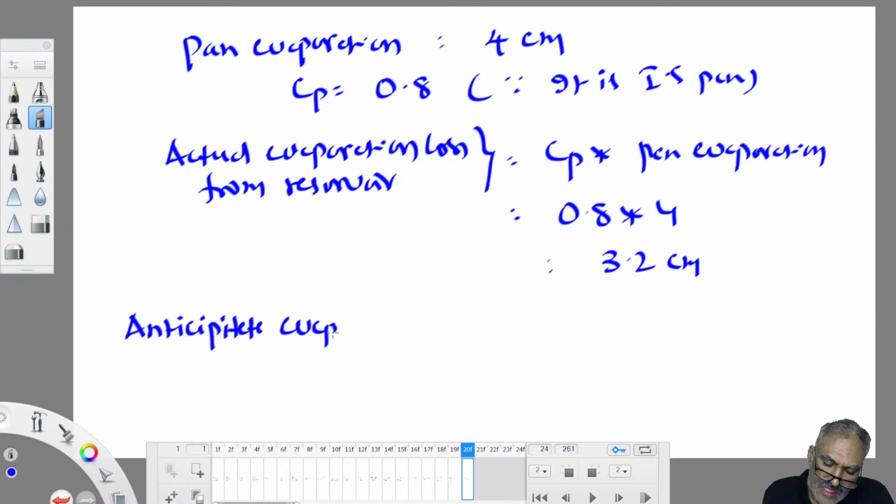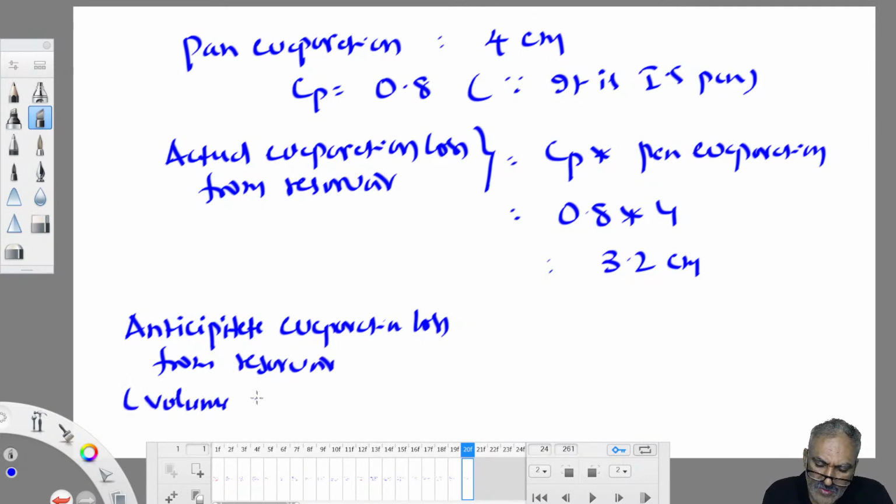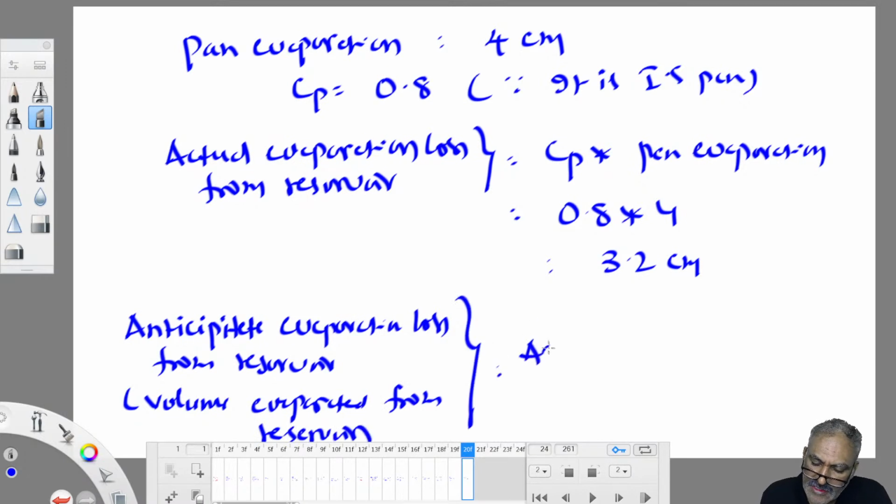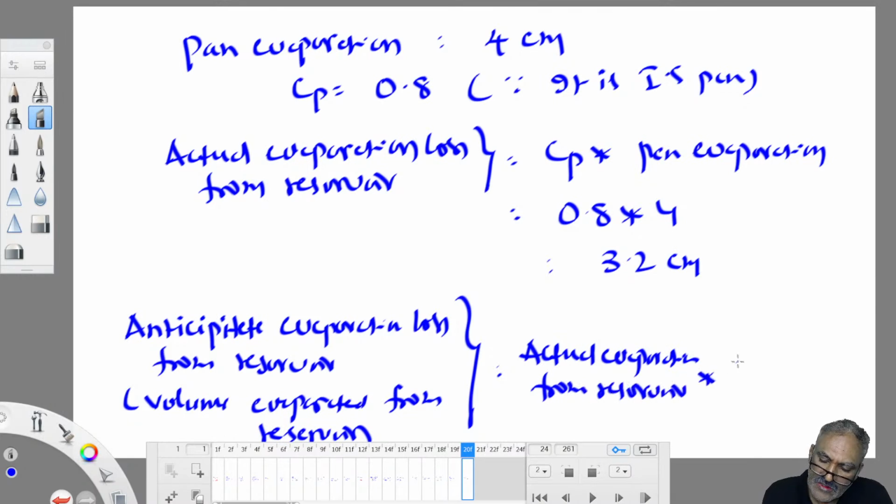Okay. Then the anticipated evaporation loss from the reservoir is nothing but the volume of water evaporated from the reservoir. Volume evaporated from reservoir, come on, find out. So depth of water evaporated from the reservoir into surface area of the reservoir.